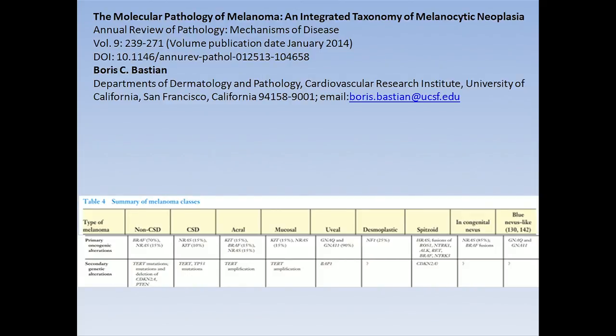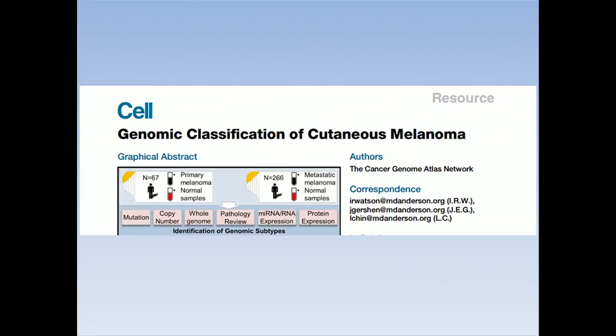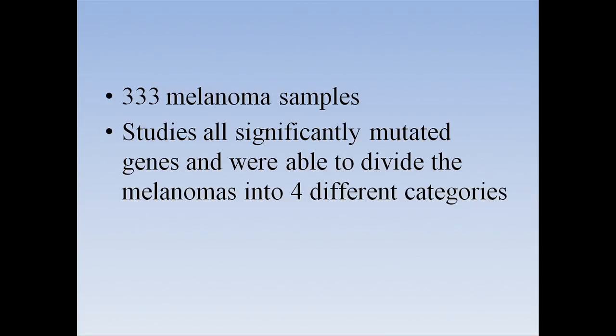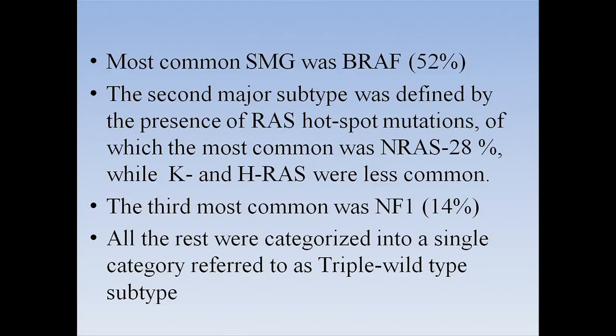Dr. Celebi already alluded to this study, which was done by our esteemed keynote speaker, Dr. Chen. They also tried to separate the melanomas based on the molecular changes. They took 333 melanoma samples and looked at all the different mutations, and they were able to divide the melanomas into 4 different categories. The most common was the BRAF mutation, the second was the RAS mutation, the third was the NF1 mutation, and the fourth they categorized as the triple wild type subtype.